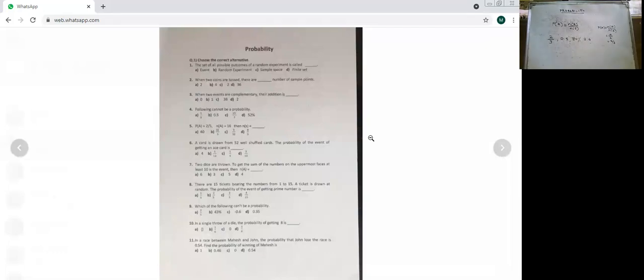Check here: 2/3 has 3 in the denominator, so this is a probability. 0.5, when the denominator is greater, the answer will be in 0 point something. 80% means 80/100, right? And 2.6. Whenever the denominator is greater, it has to be in 0 point something.